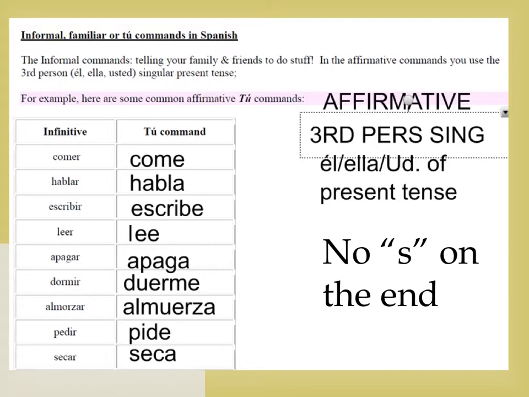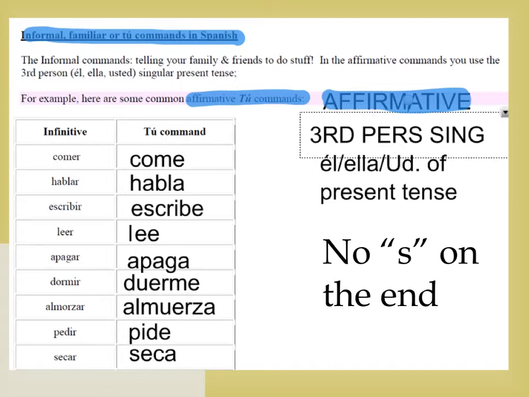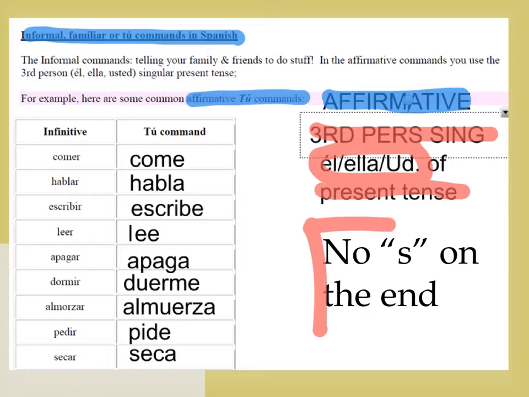Now we will move on to informal or familiar tú commands. And we're going to talk specifically about affirmative tú commands, telling someone, yes, do something. And these are formed using the third person singular, which is also the él, ella, usted form of the present tense. There is no s on the end of the affirmative tú command. So with comer, it's just simply come.